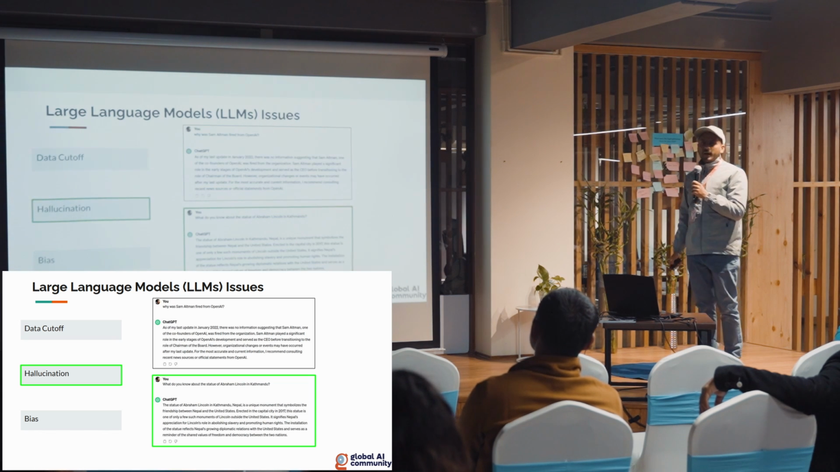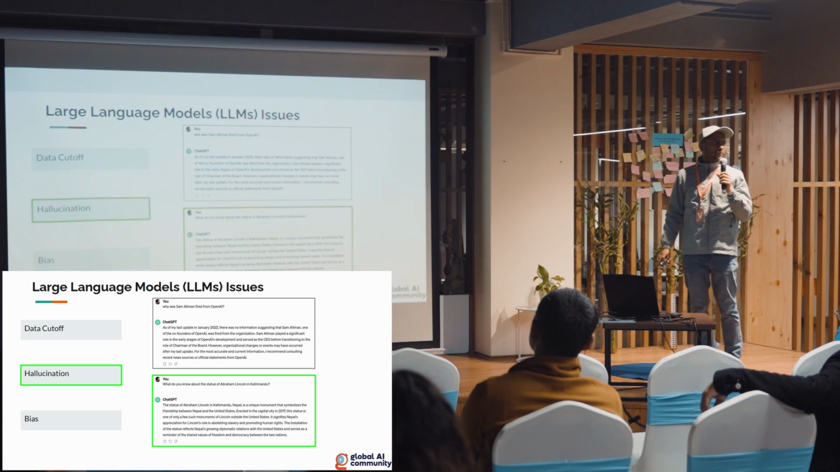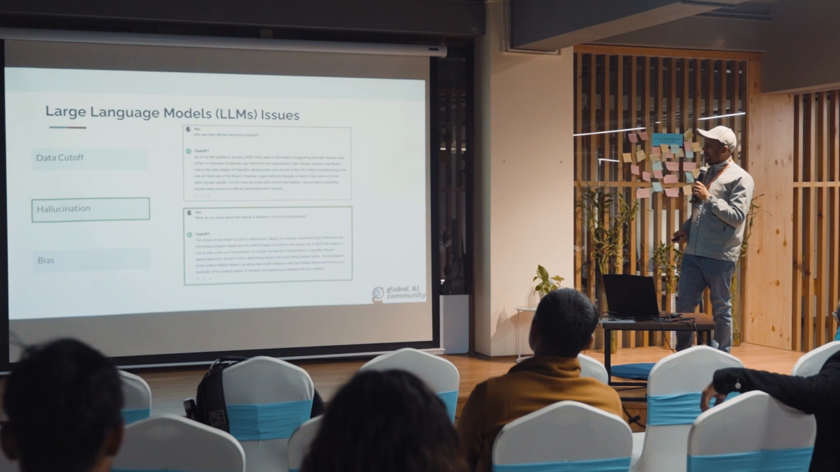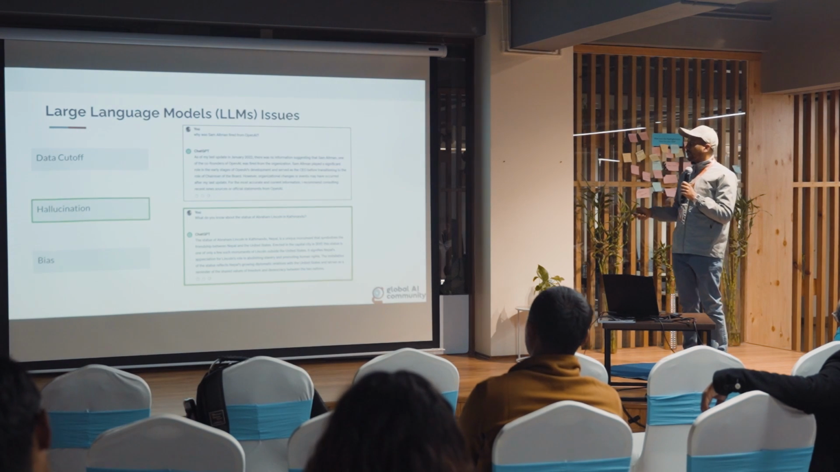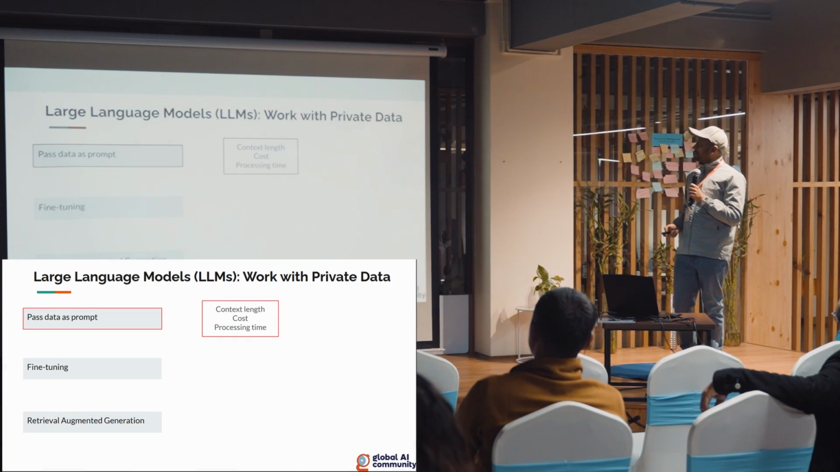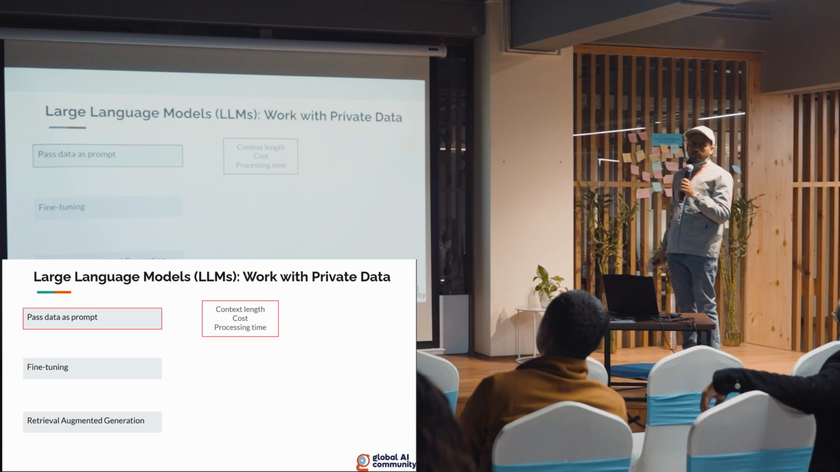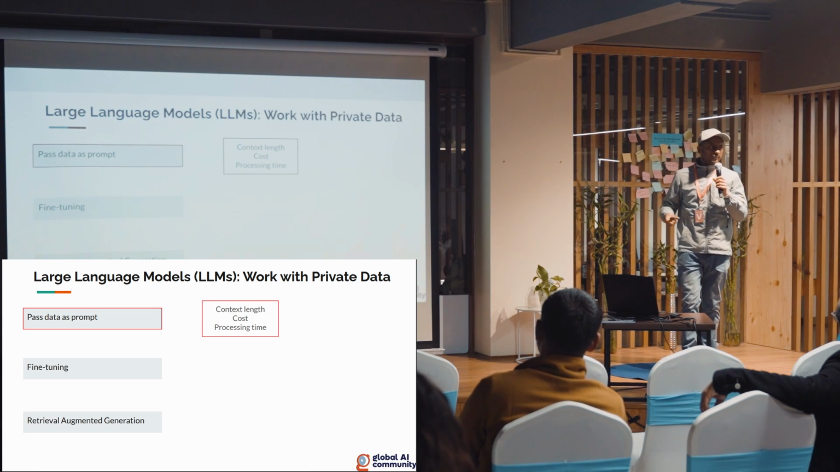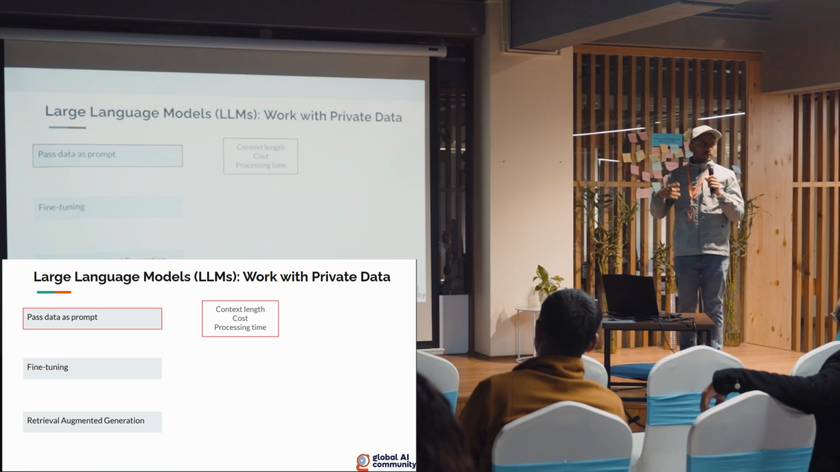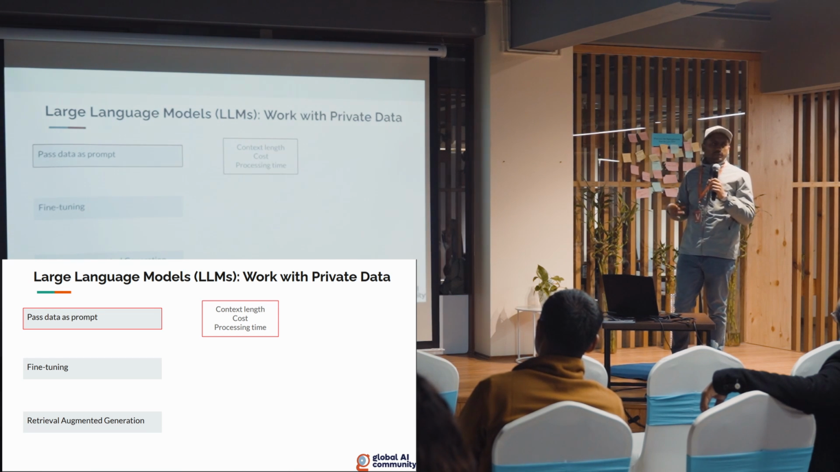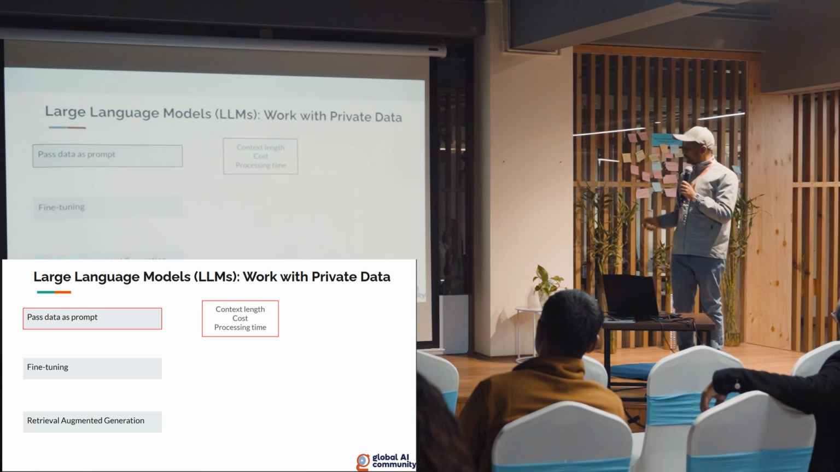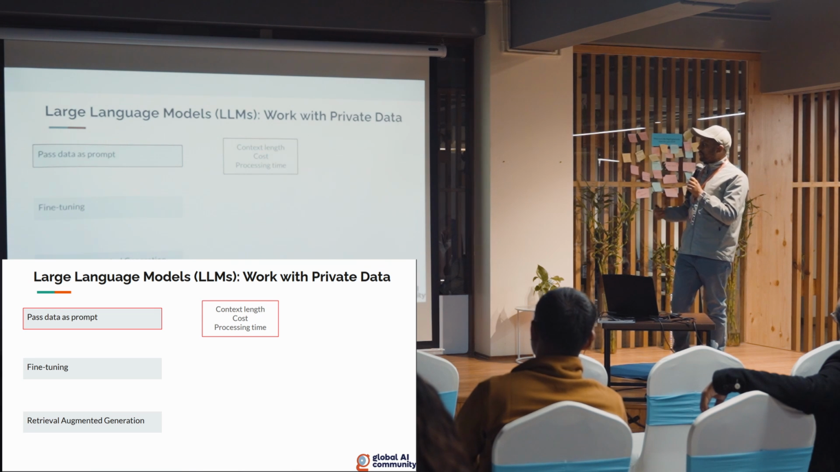Other issues are with bias. We are pretty familiar with the Gemini controversy a few weeks back. So these are all issues with LLMs. Companies are working to solve this, but they haven't solved it completely yet. The other issue is with private data, right? We don't want companies to access our private data, but we want to use Gen AI on our private data to make decisions or to get information in a short amount of time. But there are some issues.